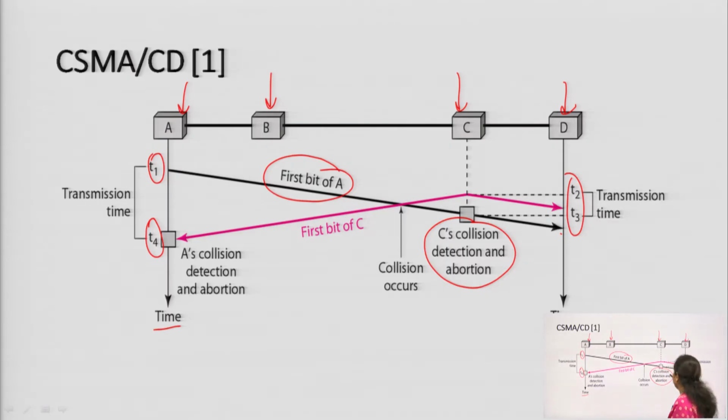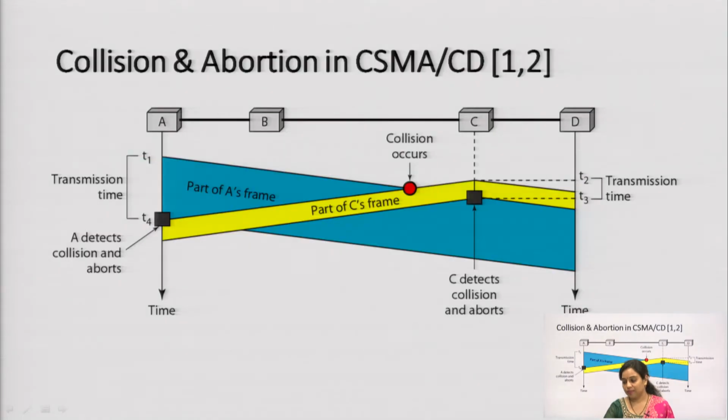So, the first bit of A will be transmitted, then at C there is C's collision detection and abortion, then the first bit of C will be transmitted and there is A's collision detection and abortion. Whenever there is a collision, in CSMA CD we are not going to change or remove that particular collision, we just have to abort the particular data which has been transmitted and affected by the collision. So, this is CSMA CD.